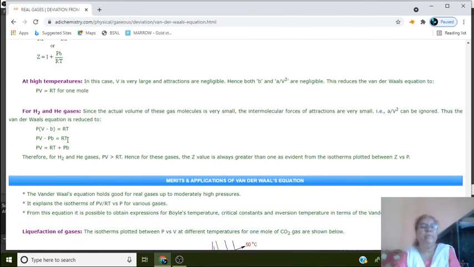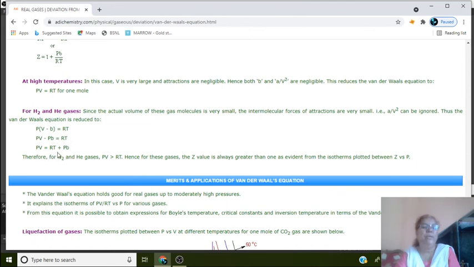Then, in case of helium and hydrogen, the actual volume of the gas molecules is very small. The intermolecular forces of attraction are very small, that is, a by v square can be ignored. Thus, the van der Waals equation reduces to P(v minus b) equal to RT. Therefore, we can write Pv minus Pb equal to RT.